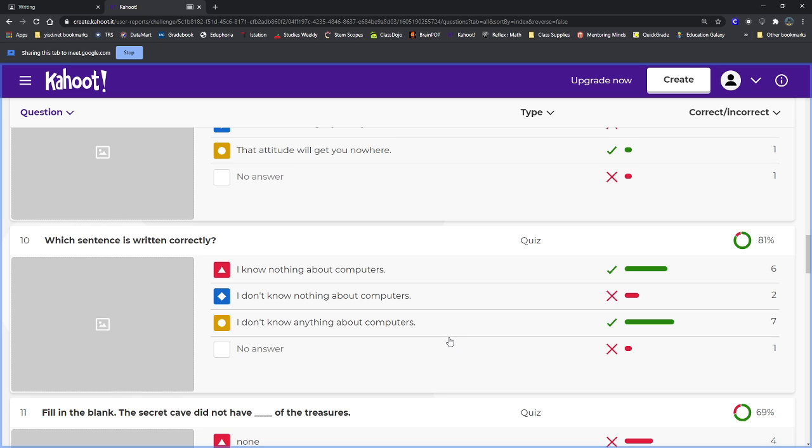The only one that is incorrect, this middle one. I don't know nothing about computers. It's got a double negative. Don't and nothing.